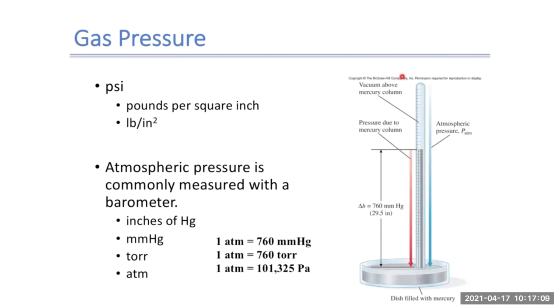So when we're using our barometer and we're measuring the height of the mercury column, around sea level, it tends to be around 760 millimeters of mercury. This is our sea level atmospheric pressure. So that means the height of the column has to go up 760 millimeters before the weight and the pressure the mercury exerts on itself is going to be the same as the air pressure on the outside. Now, if we were to use our Mount Everest example again, Mount Everest has an atmospheric pressure of 253 millimeters of mercury.